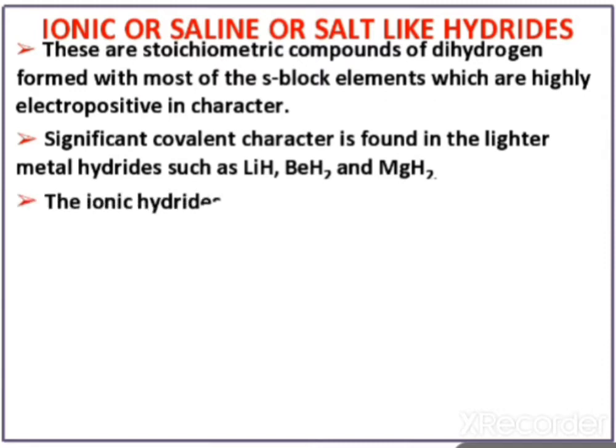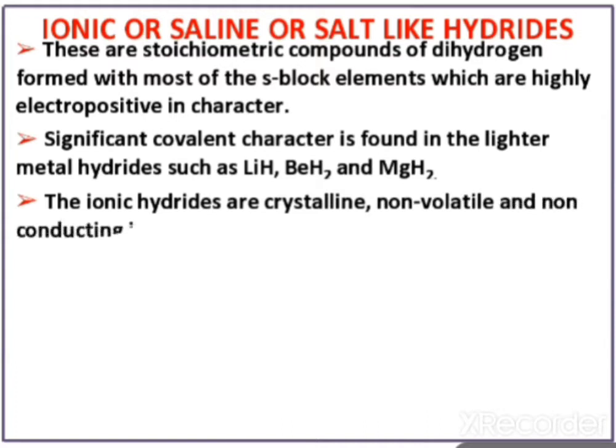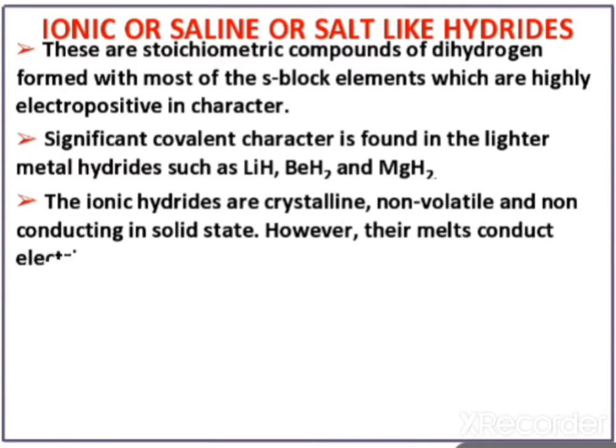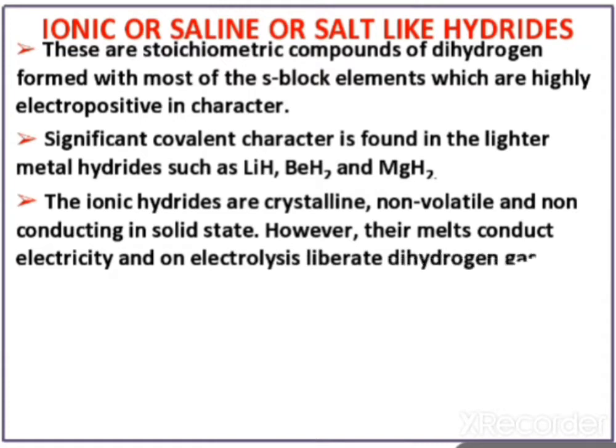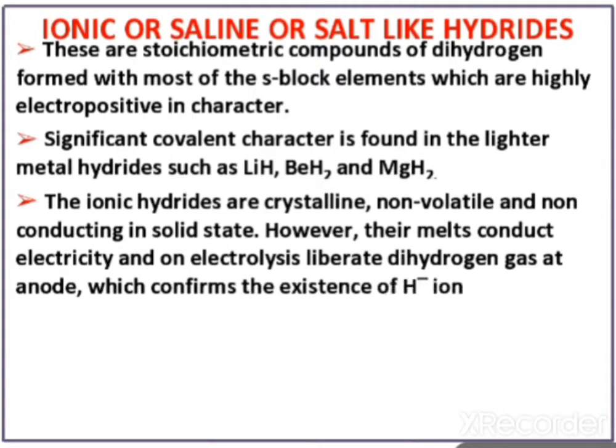The ionic hydrides are crystalline, non-volatile and non-conducting in solid state. However, their melts conduct electricity and on electrolysis liberate dihydrogen gas at the anode, which confirms the existence of the hydride ion. Ionic hydrides are crystalline, so compare this with sodium chloride. We are comparing NaCl and NaH.